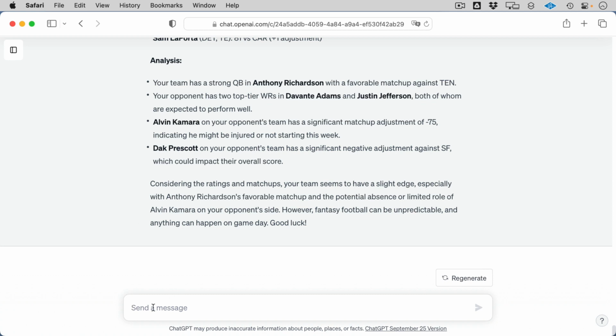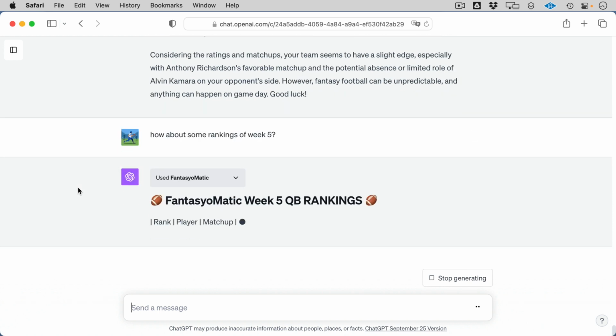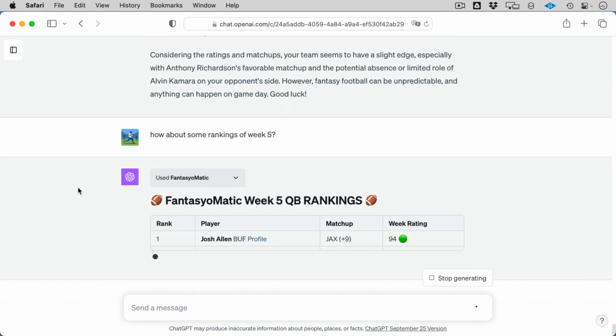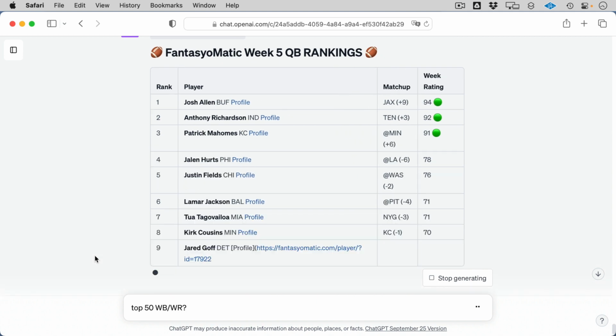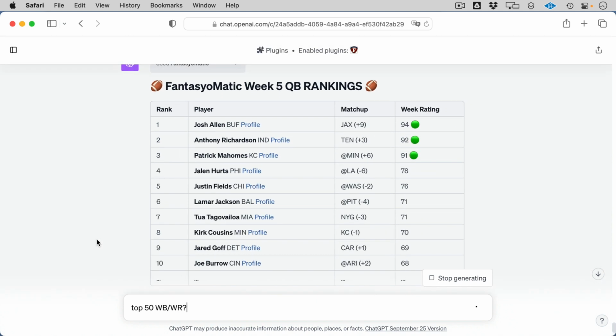Now, another thing that I can do is, just like a bunch of other websites, I could say, how about some rankings? It will tell you all you need to know about all the different player positions. It can list all the players if you want, or just certain positions buttons if you'd like. And you can see here I have all the information I need to know in a ranking list. I can click through to their profile over on the FantasyoMatic website, but I can see I've got some color coding with the emojis for the highest rated players. It goes all the way down to as far as I want it to.